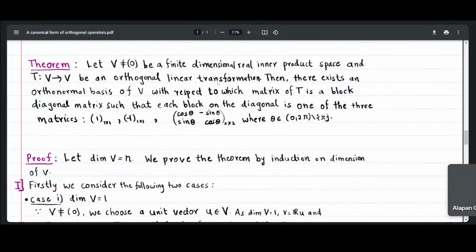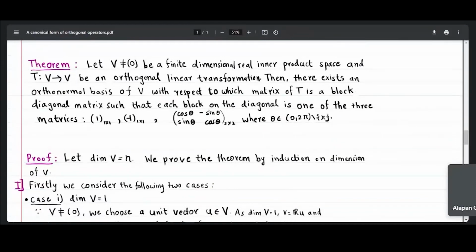Then we are saying that there exists an orthonormal basis of V with respect to which the matrix of T will be a block diagonal matrix such that each block on the diagonal is one of the three matrices given here. Either it is 1, minus 1, or it will be cos theta, minus sin theta, sin theta, cos theta. Actually, this is a rotation matrix where I am taking theta from this set written out here.